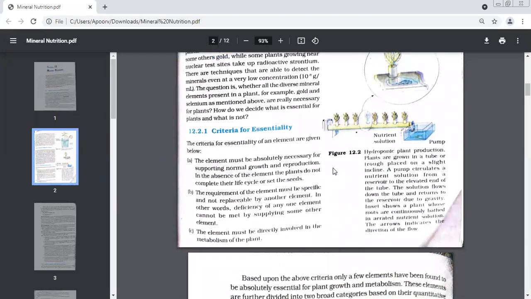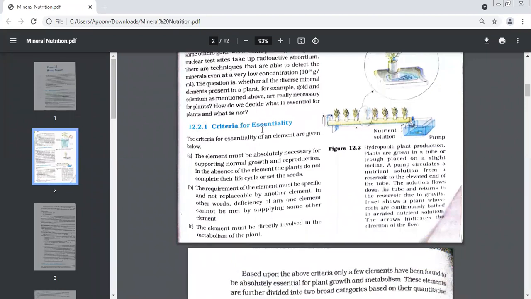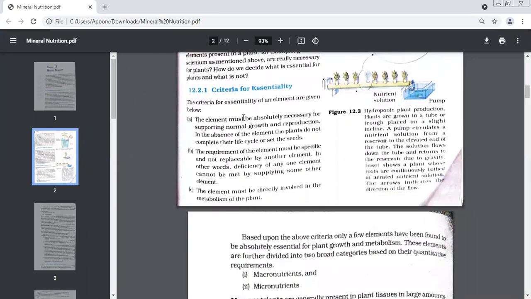We talked about essential elements. So what is the criteria for essentiality? If I give you 5 elements and tell you, okay, check out and tell me, are they essential elements? Then how will you check? Number one, the element must be absolutely necessary for supporting the normal growth and reproduction. In the absence of this element, the plant will not be able to produce seeds or will not be able to reproduce. That means that mineral is which kind of an element? It's an essential element. So growth and reproduction.